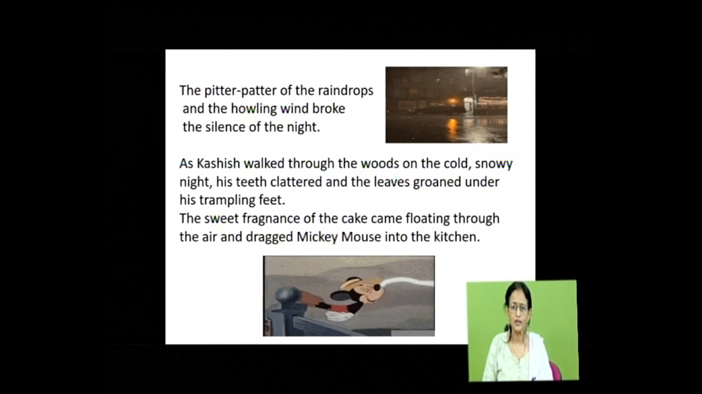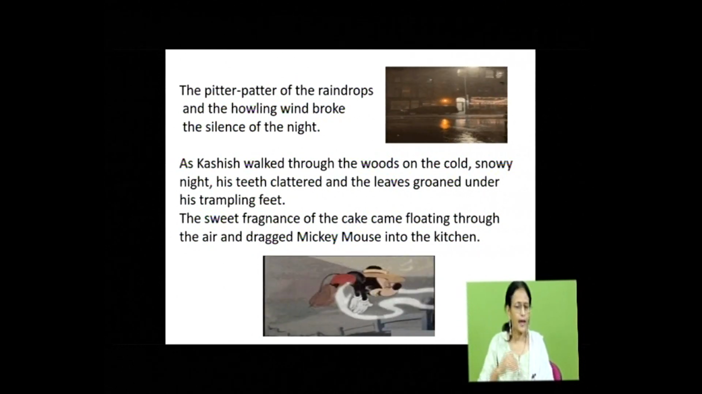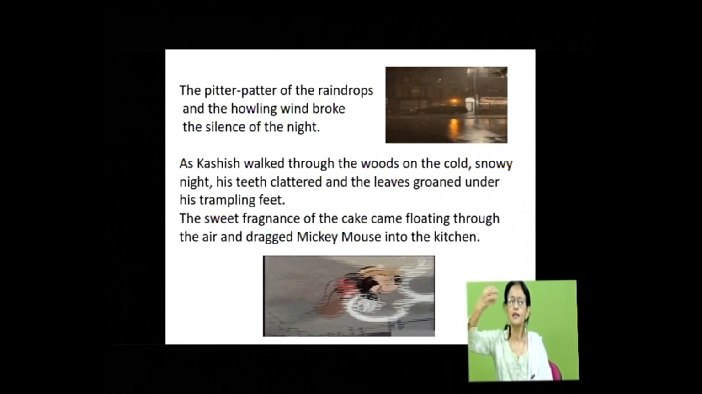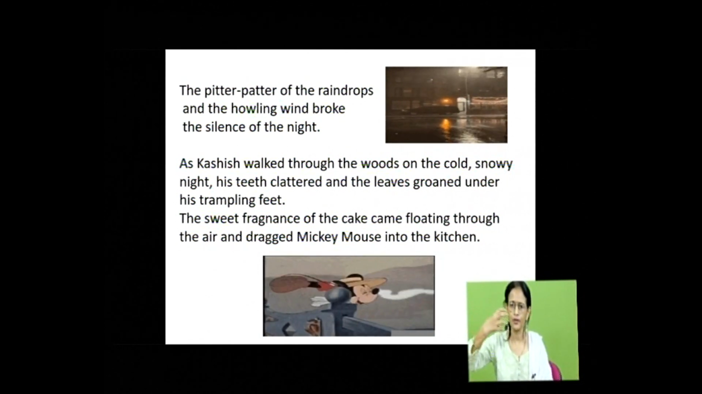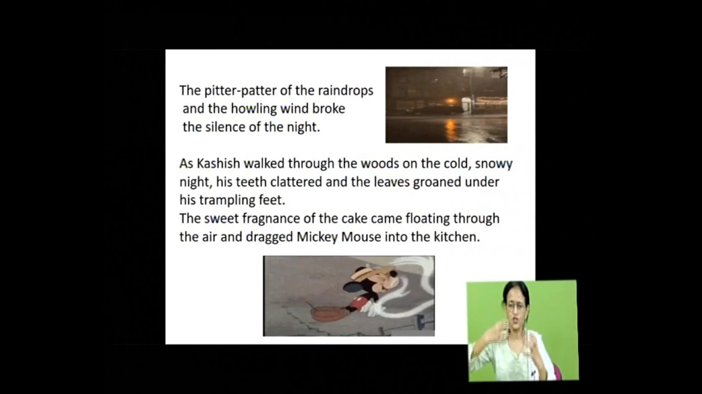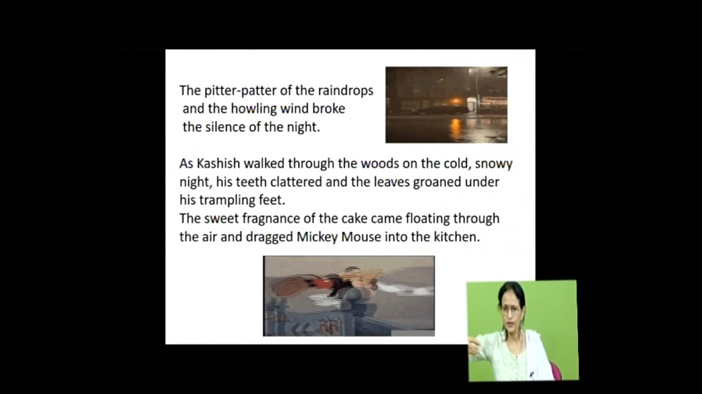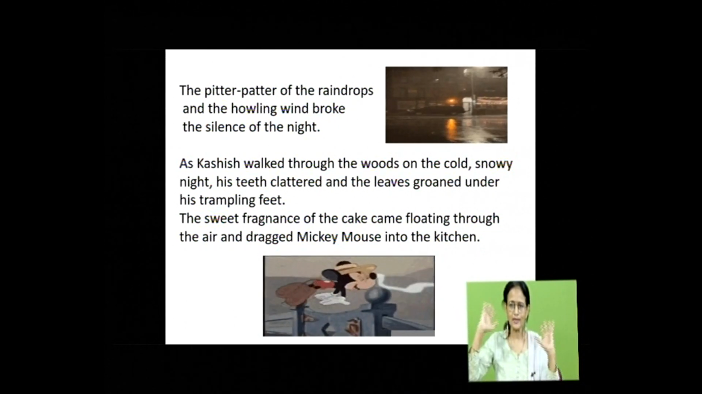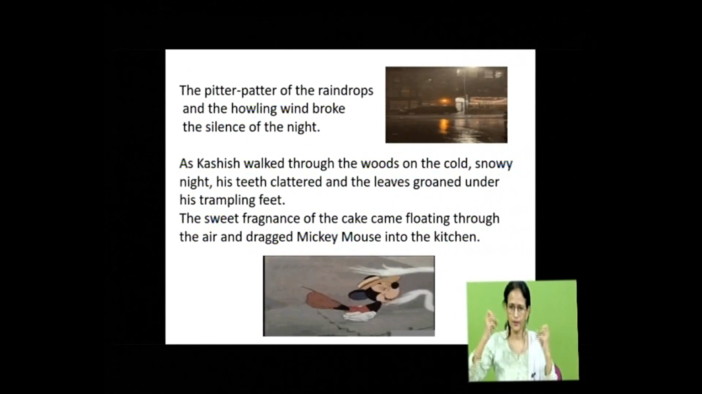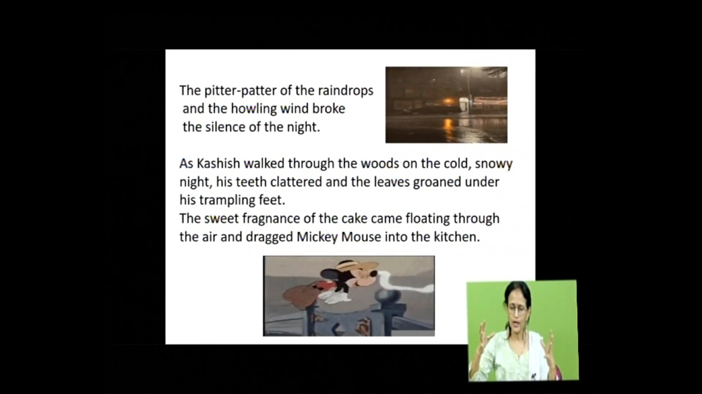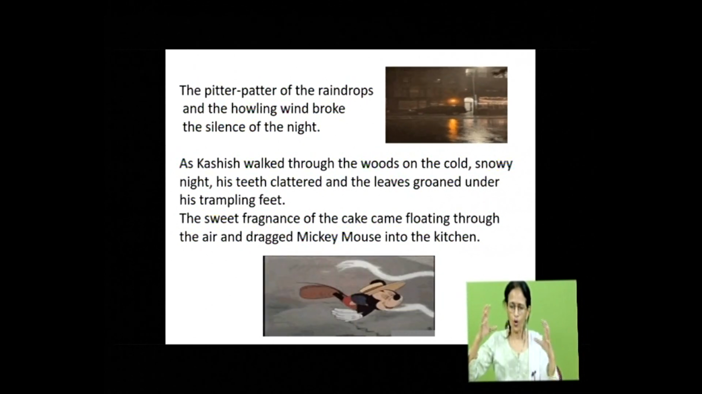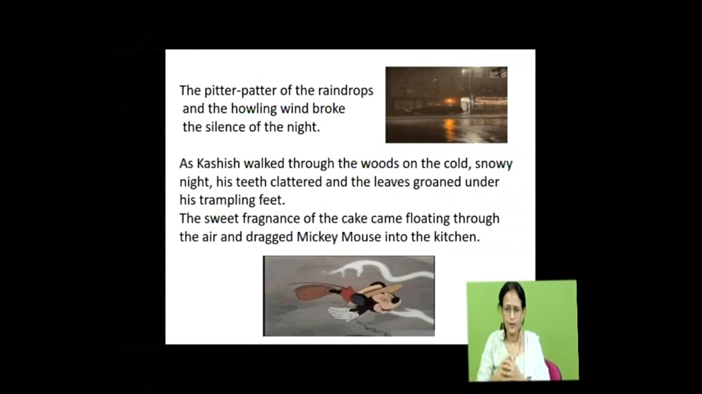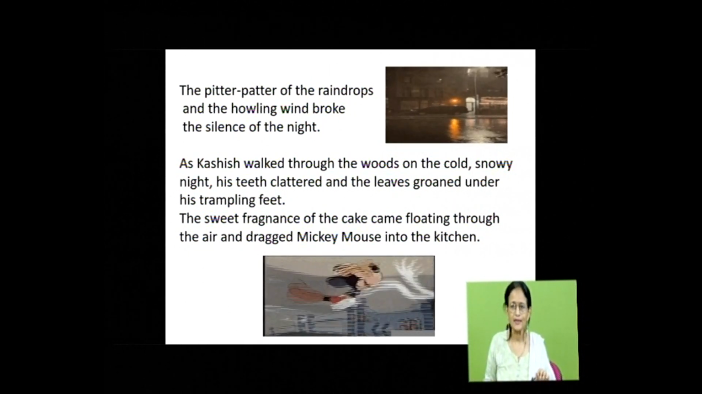The sweet fragrance of the cake came floating through the air and dragged Mickey Mouse into the kitchen. You see here your olfactory sense works. The sweet fragrance of the cake. You can actually imagine the fragrance of the cake and your mouth starts watering. Okay. So, all the senses here start working. So, when you start imagining things with all your senses working, maybe one at a time, maybe two, maybe all at a time, such figure of speech is known as imagery.